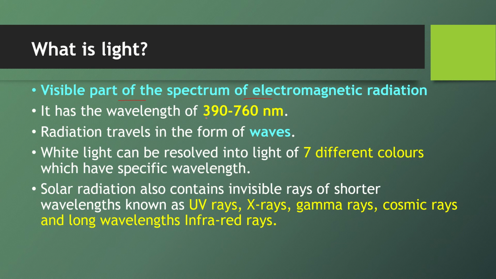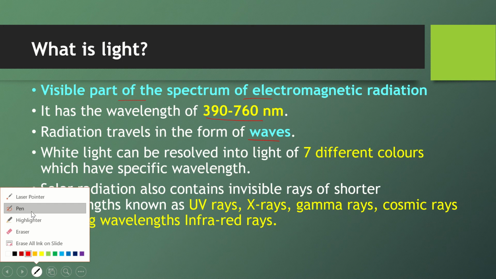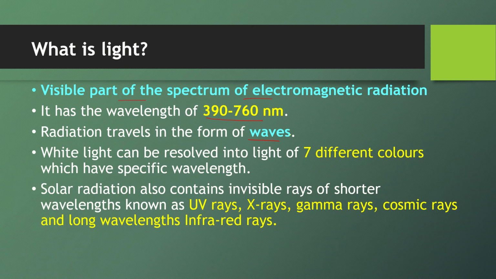The range of the visible part is 390 to 760 nanometers, and we have studied that these EM waves have a radiation nature as well as a wave nature as well as a particle nature. White light can be resolved into 7 different colors, which is called VIBGYOR, right? And each color has its own specific wavelength.